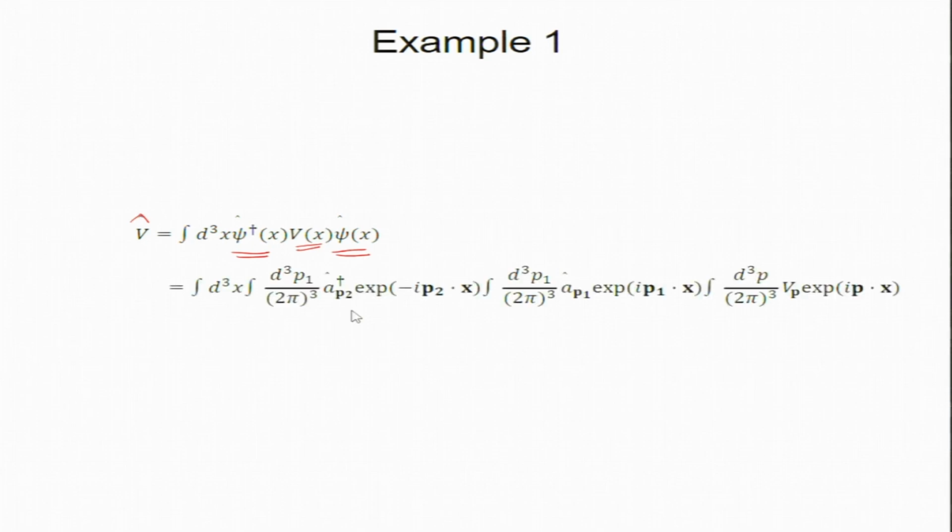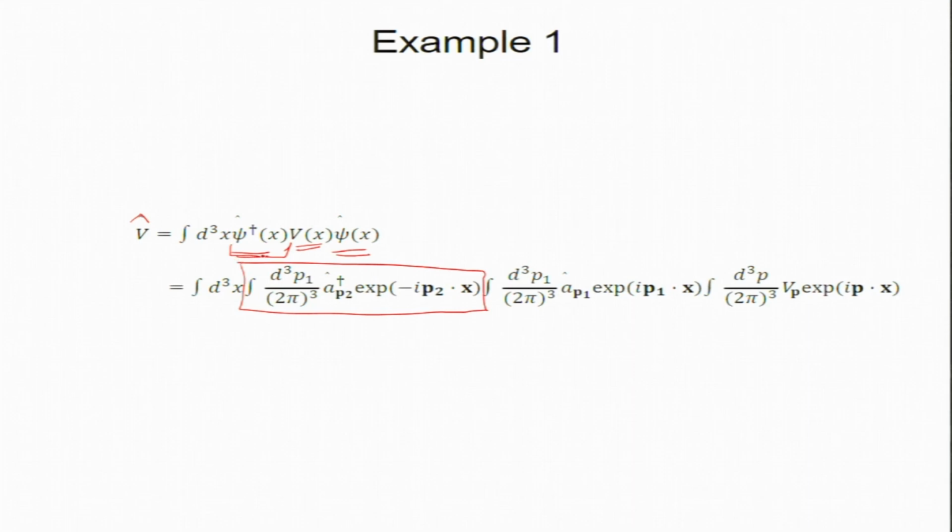Okay. So, let us rewrite this in momentum Fourier space. You just have to see this line, which looks complicated, but it is not. So, psi dagger x, I am just writing this part in Fourier space.